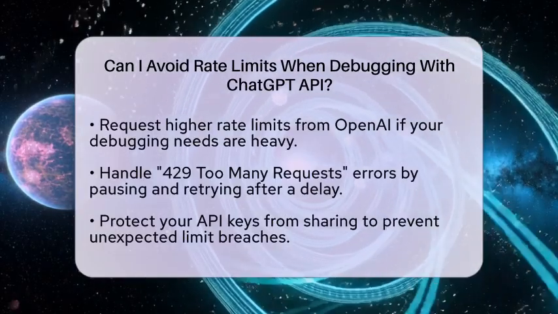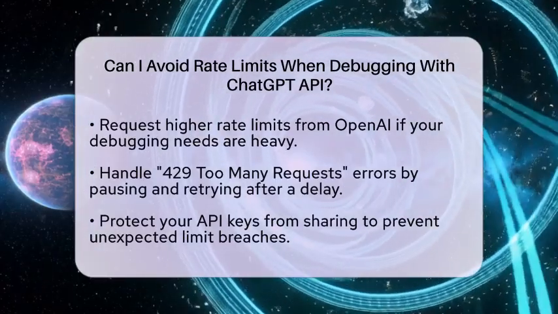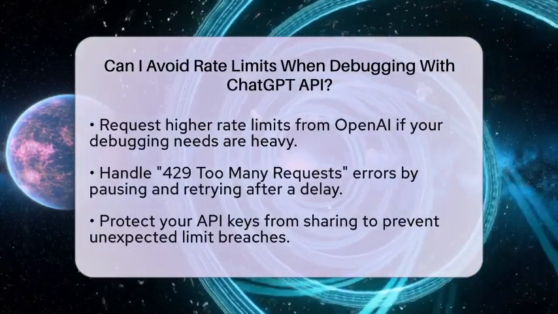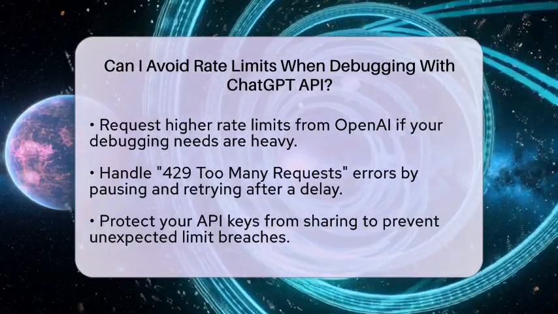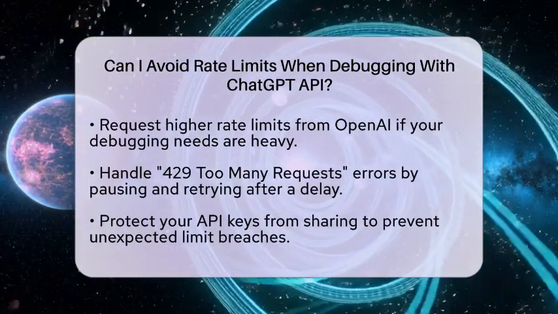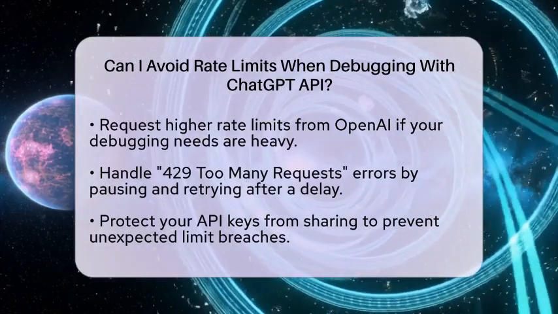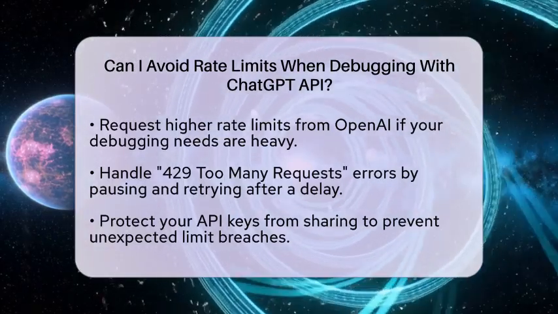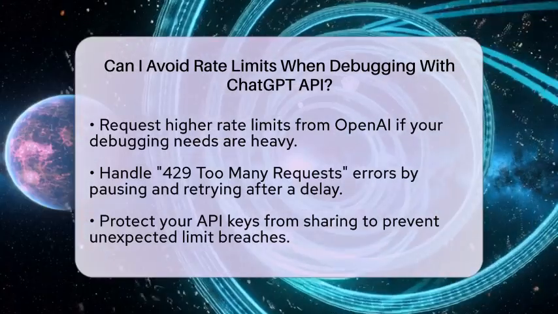If you need to do heavy debugging, you can request higher rate limits from OpenAI. This usually involves applying through their official channels and might depend on your use case. Keep in mind, this isn't always available for all models or during beta phases.